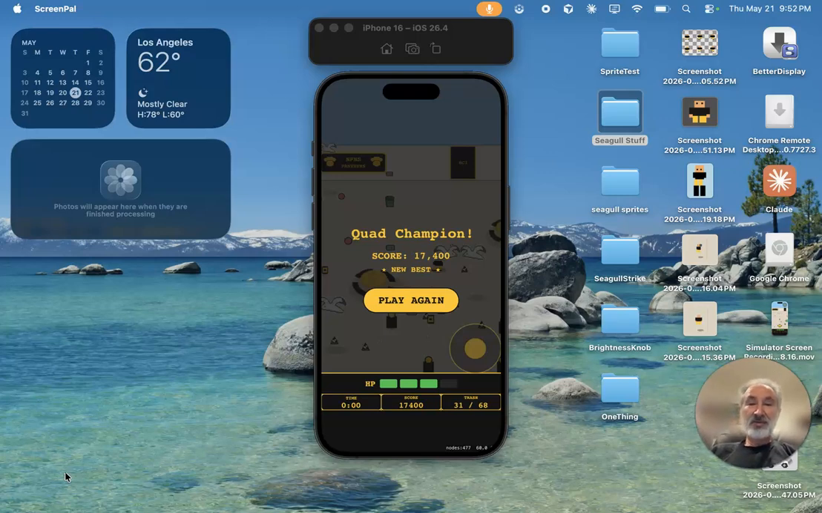Hi, I've been vibe coding, and vibe coding means using AI to help me write code. I've been writing code to make this game for the iPhone. So, just a quick look at how the game works, if I can get this started.